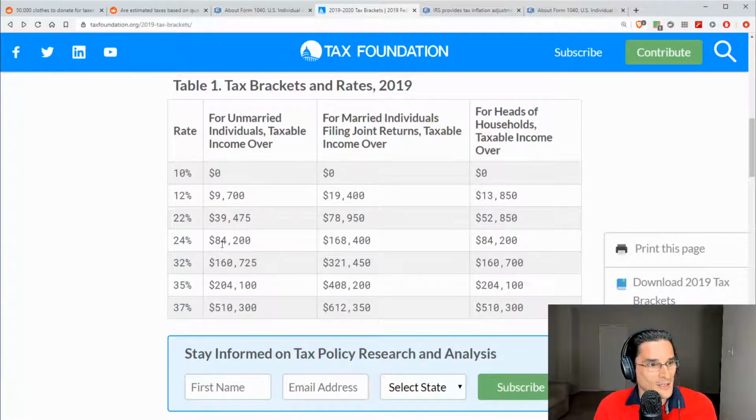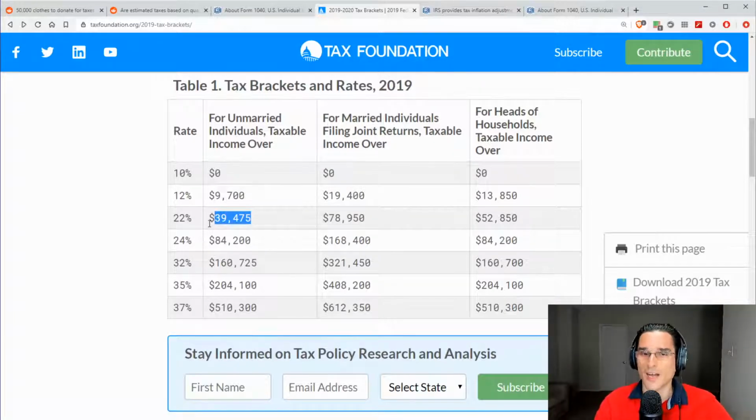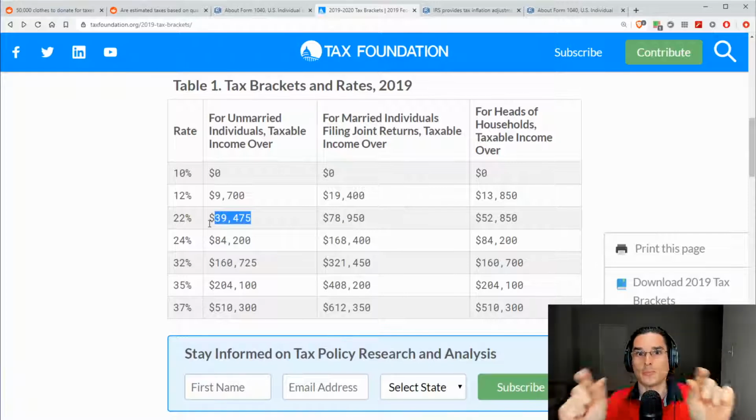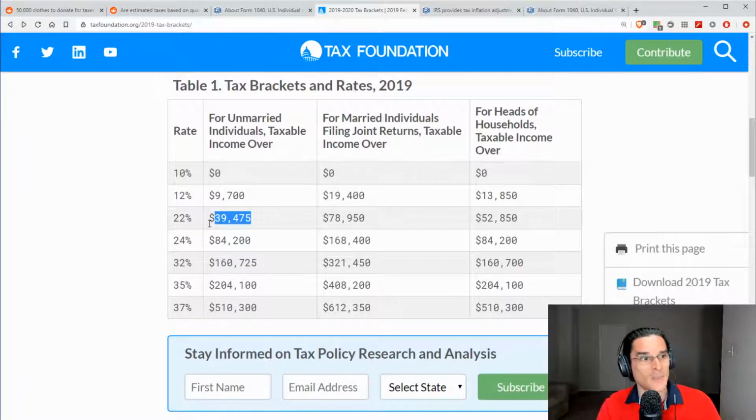Let's say you have $100,000 in taxable income. You're still paying 10% from $0 to $9,699, 12% from this amount all the way up to here, 22%, and so on. So you have this blended rate. It's like layers of an onion, okay? All of those lower brackets are still applicable to that particular piece of the taxable income, and your marginal rate is the highest bracket that you're in.